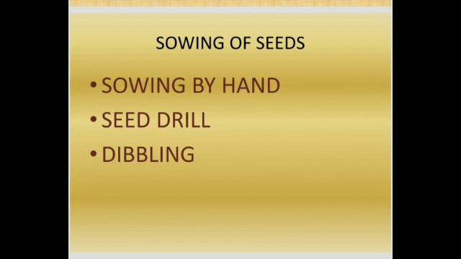After the preparation of soil, the soil is now ready for sowing the seeds. So, sowing seeds is the second step of crop production after soil preparation. We have various methods of sowing seeds, that is, sowing by hand, then the seed drill method, and then the dibbling method.